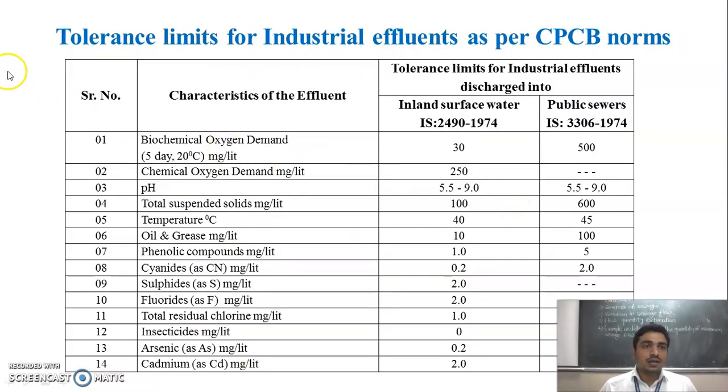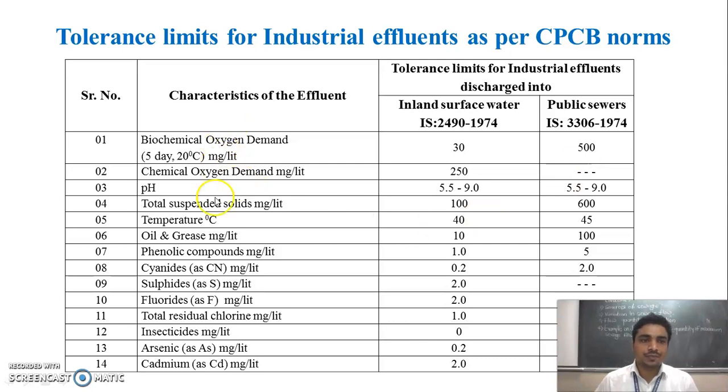Next is the tolerance limit for industrial effluent as per the CPCB norm. Whenever we have to discharge industrial effluent into inland surface water or a public sewer, you should follow this norm. In that case, the biochemical oxygen demand should not be more than 30 milligram per liter for discharge into inland surface water, and for discharge into the public sewer it should not be more than 500 milligram per liter.